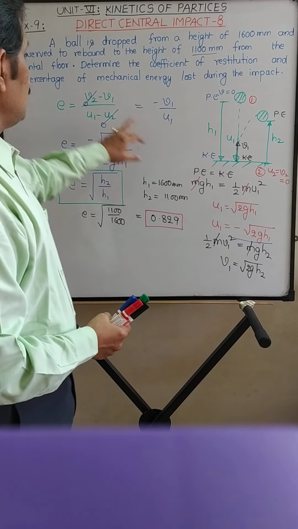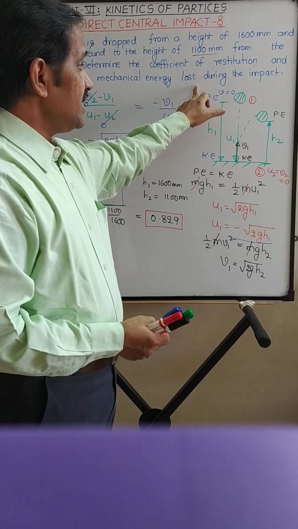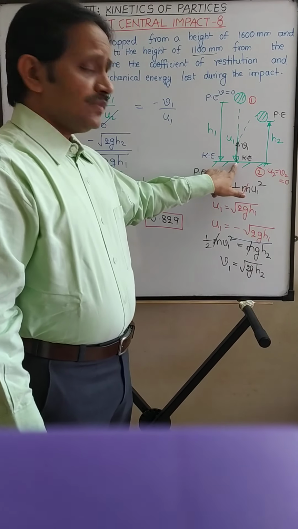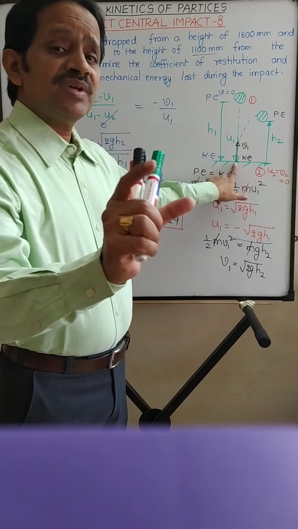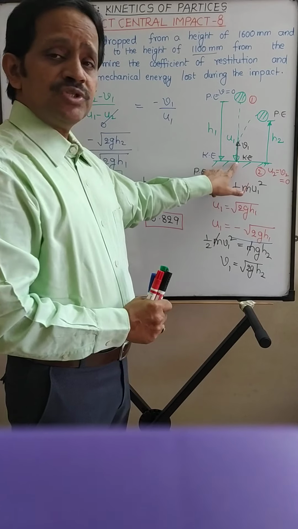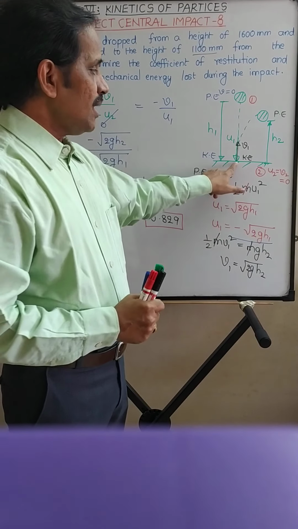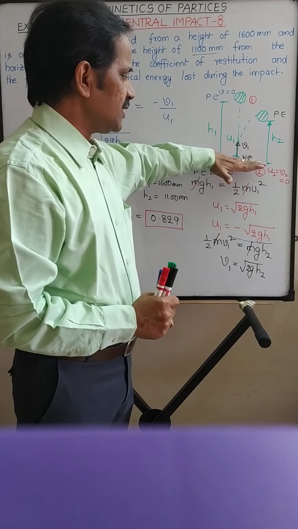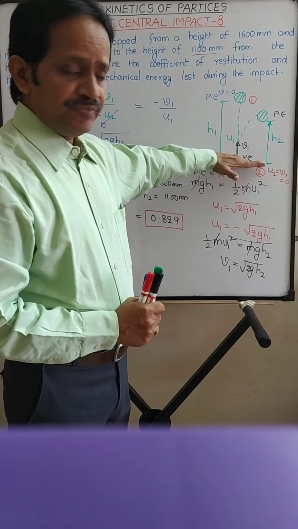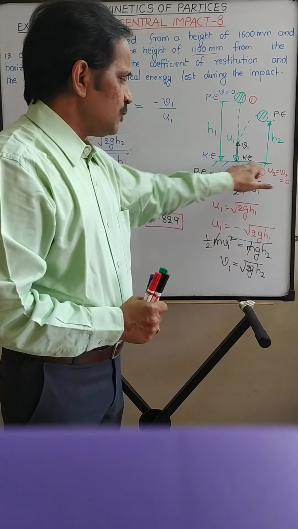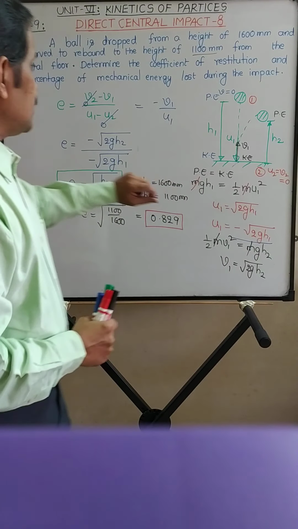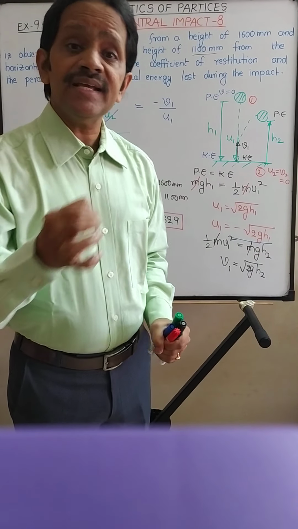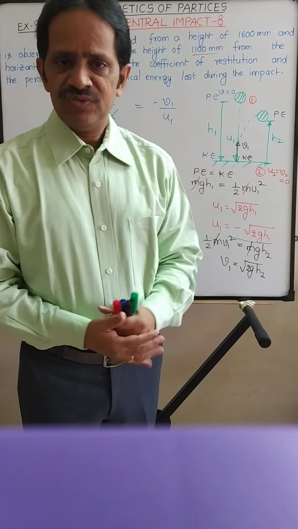Now let us derive the formula for the percentage mechanical energy lost during the impact. Mechanical energy means it is potential energy and kinetic energy. But at this position where the impact is taking place, the ball will have only kinetic energy. Right? This h1, h2 are referred with respect to the datum, with respect to this position. So the potential energy of the ball at this position will be 0. So when you are talking about the percentage of mechanical energy lost, it is the percentage of kinetic energy lost, the potential energy being 0. Right?